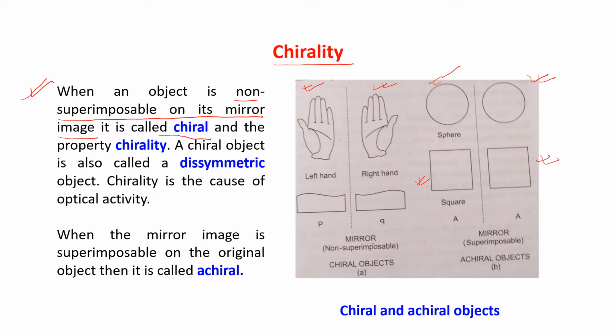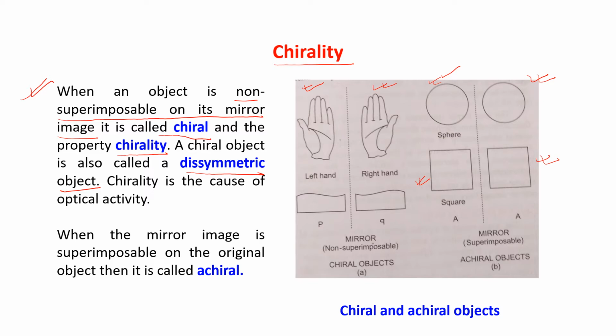Don't forget, children, non-superimposable mirror image objects are known as chiral, and the property is known as chirality. A chiral object is also called a dissymmetric object.